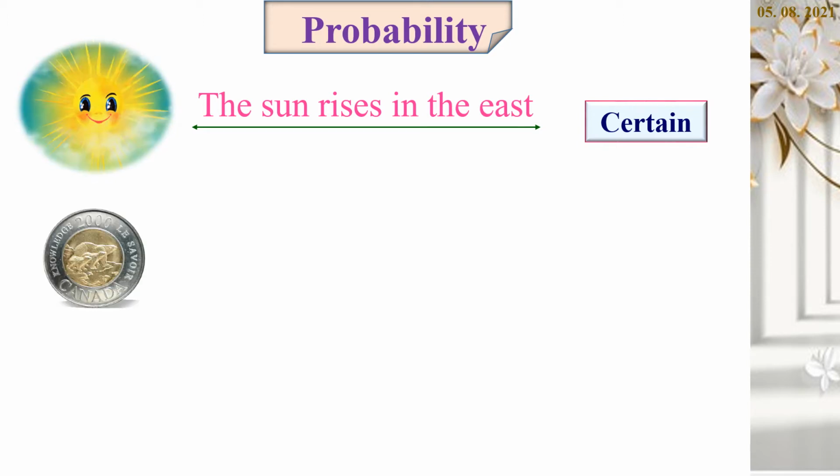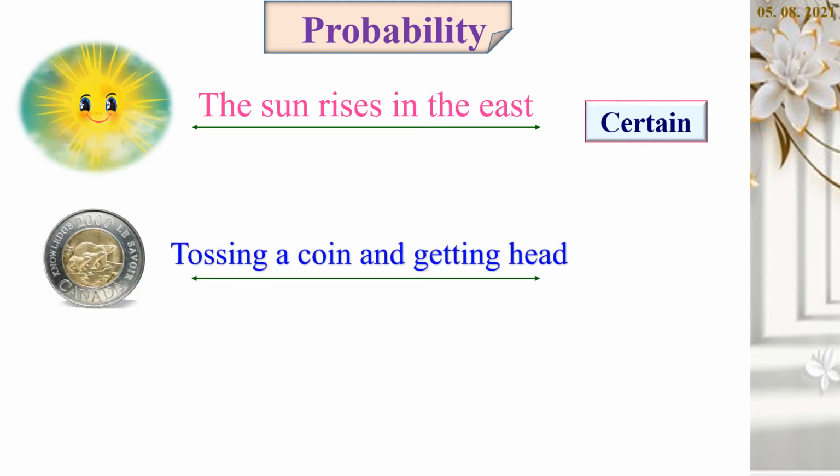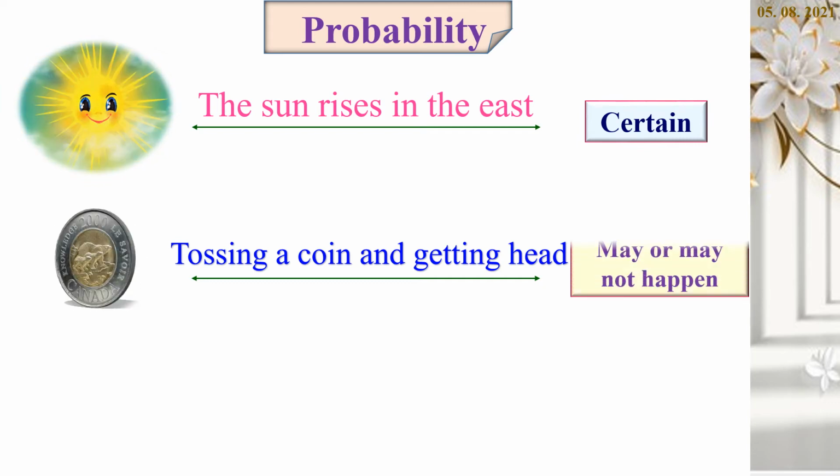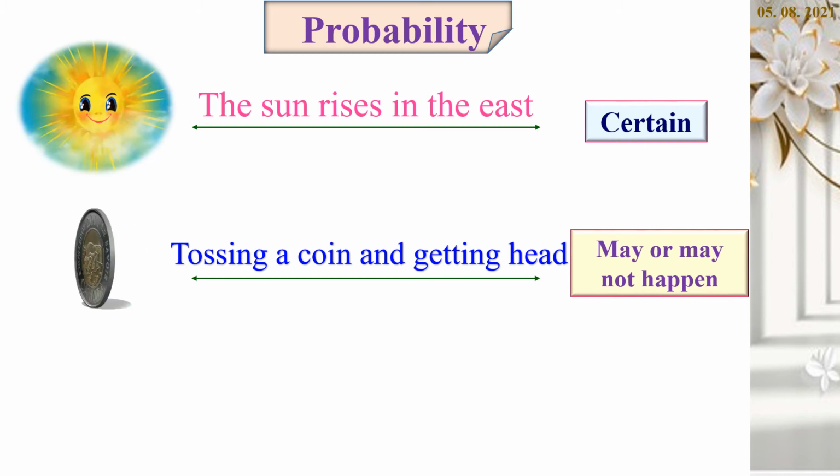Let us see another example. I am tossing a coin. The probability of tossing a coin and getting head. Is it possible to get head always? No, it may or may not happen. Sometimes we may get tail. So, this event may or may not happen. In this case, the probability is between 0 and 1.